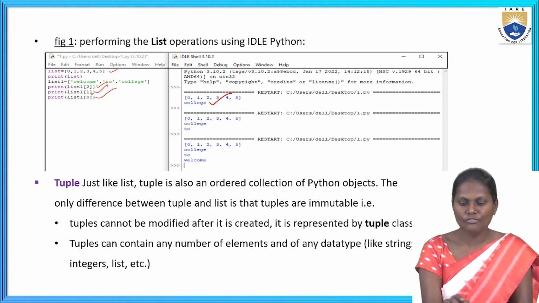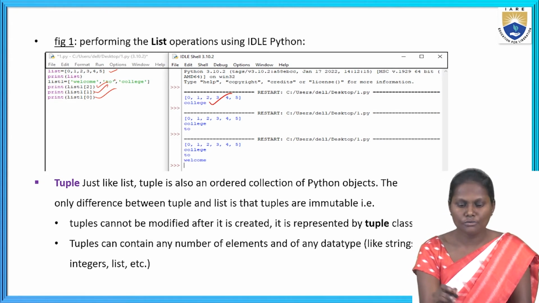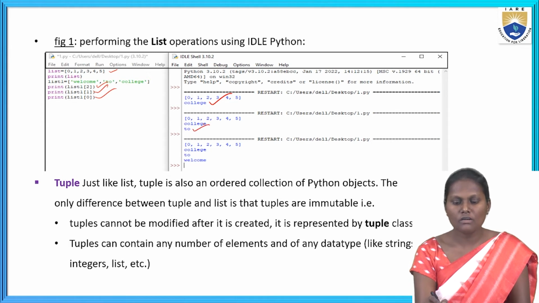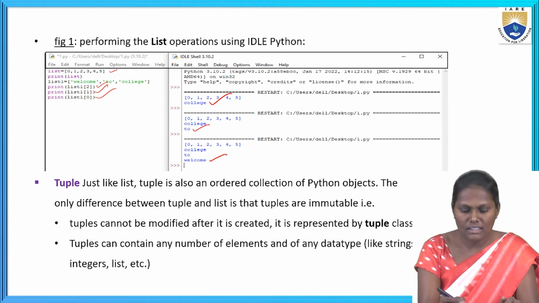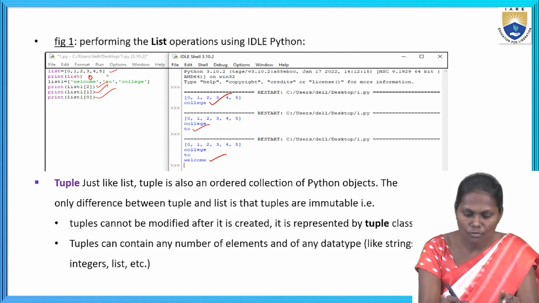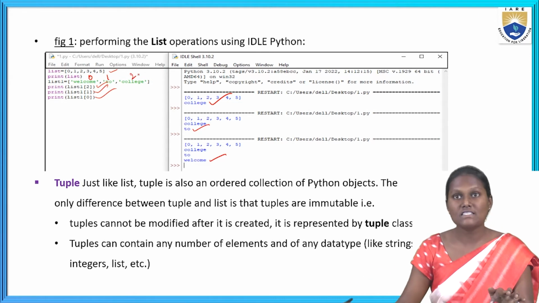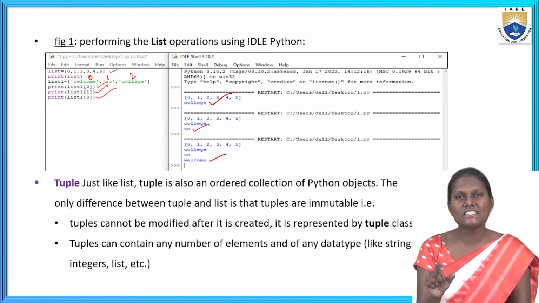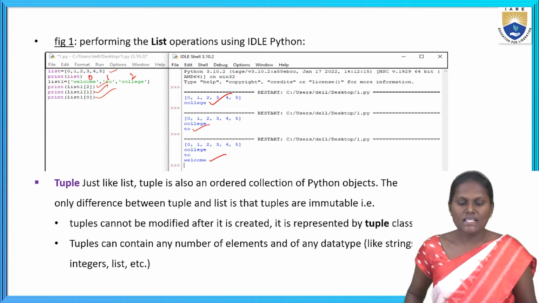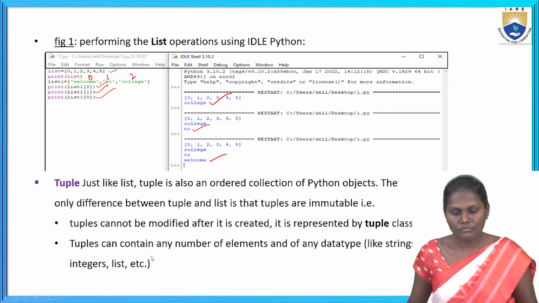And print list of 1. List of 1 is 'to'. Next, print list of 0. Then I got the answer as welcome. Okay, now here in the list we can take 0, 1, 2. This is the index of the list. The list can start from 0, 1, 2, 3, 4, 5 and so on. Okay.